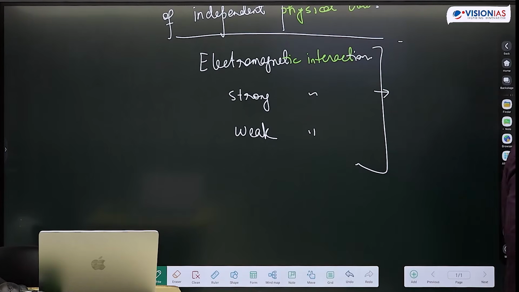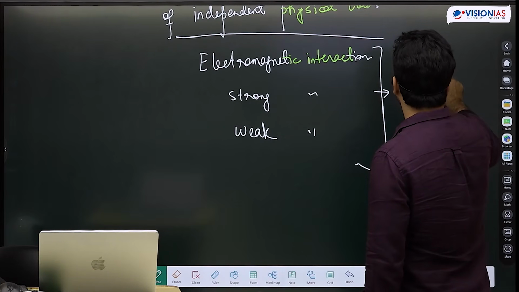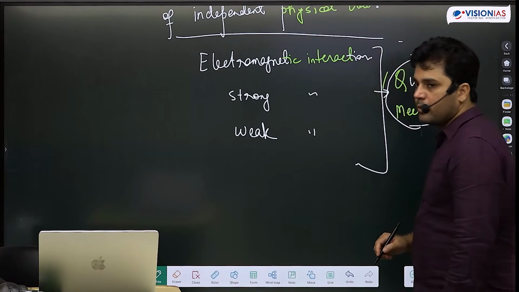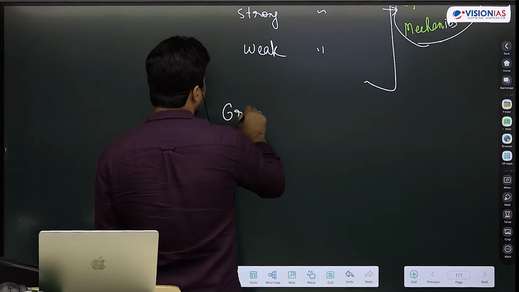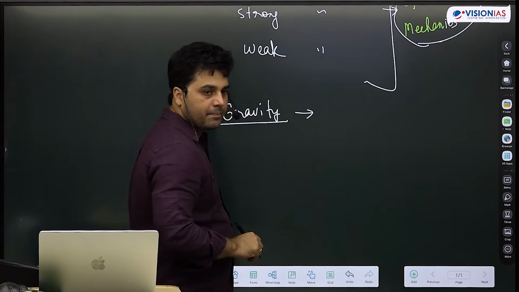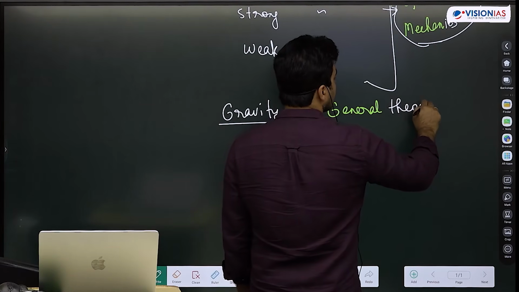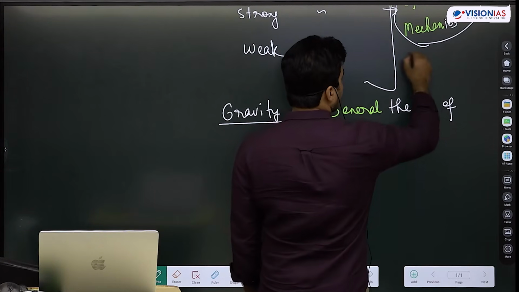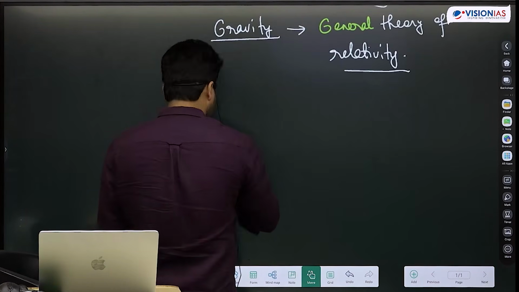Can be explained by quantum mechanics, but gravity requires general theory of relativity. You can add a line.